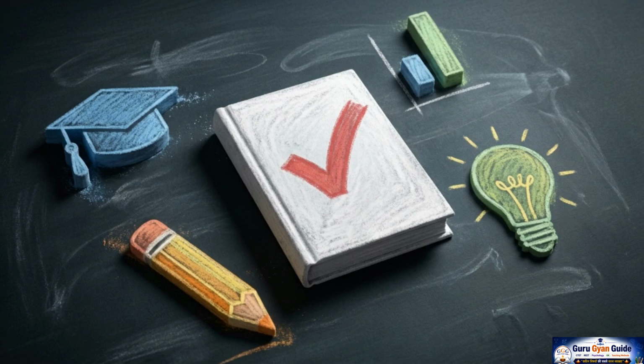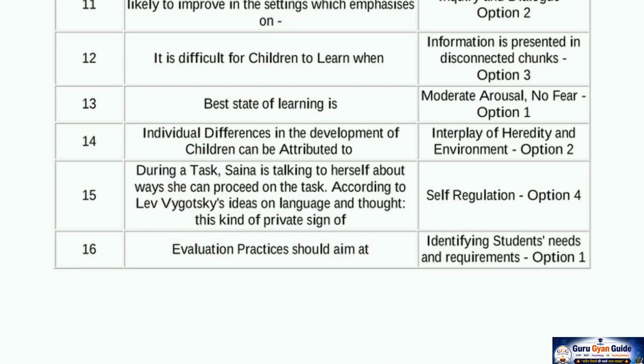Preparing for the CTET Paper 1 exam, there is one topic you can be certain will appear. Take a look at this actual CTET question paper. On question 15, we see a scenario about a girl talking to herself to solve a problem. Notice the terms private speech and self-regulation. To answer correctly, you must understand the logic behind these ideas.